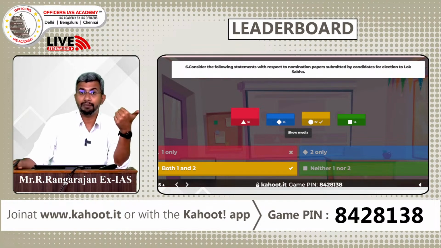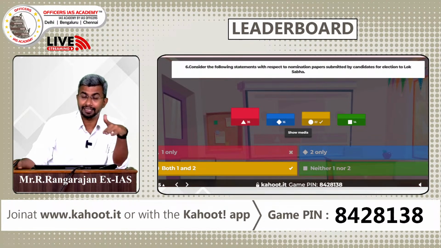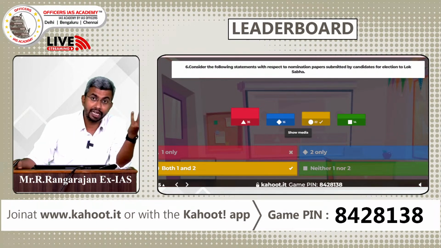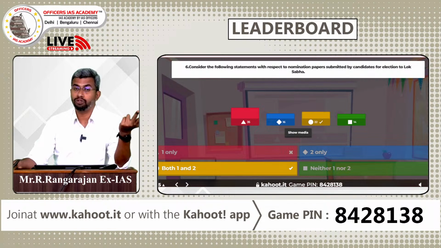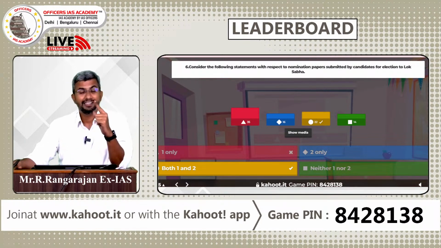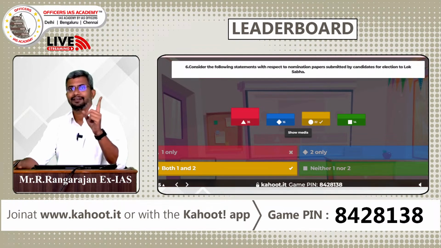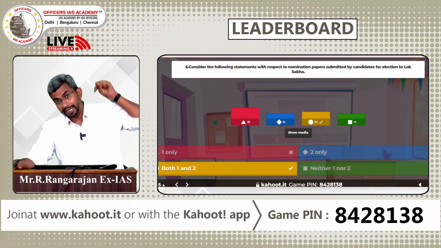And the nomination papers of the Congress candidate and the substitute candidate in Surat were rejected because they claimed that their signatures were forged, right? But then, what is the number of proposers required for a recognized party? 1. What is the number of proposers required for an unrecognized party or an independent candidate? 10. And they must be electors from that particular constituency.